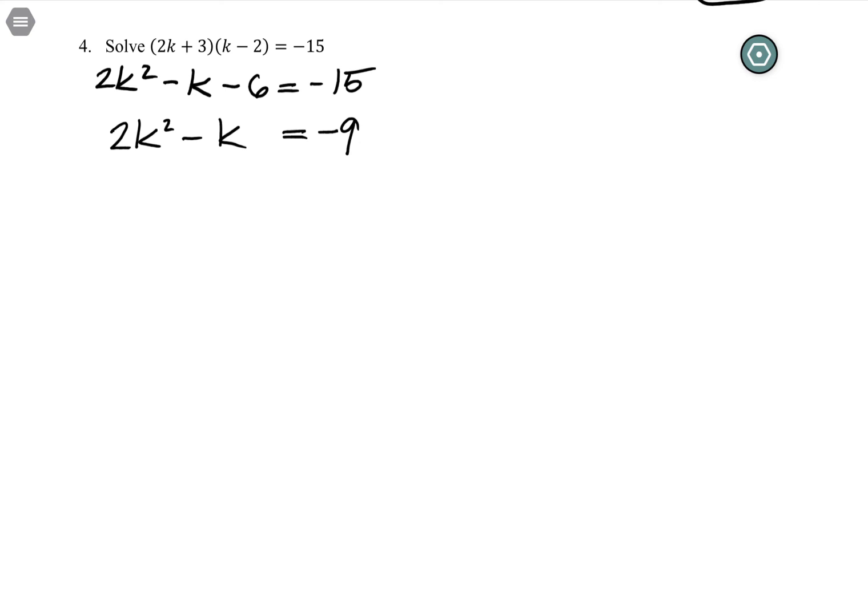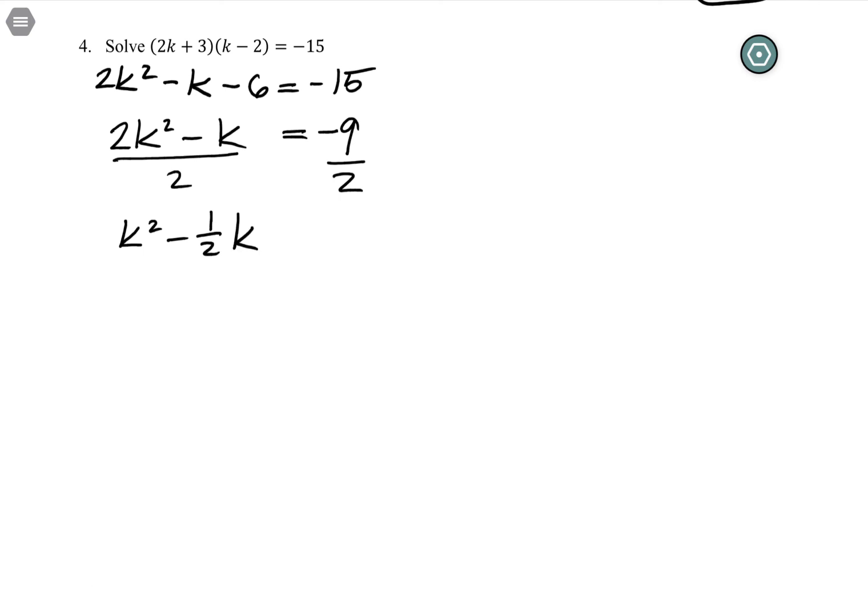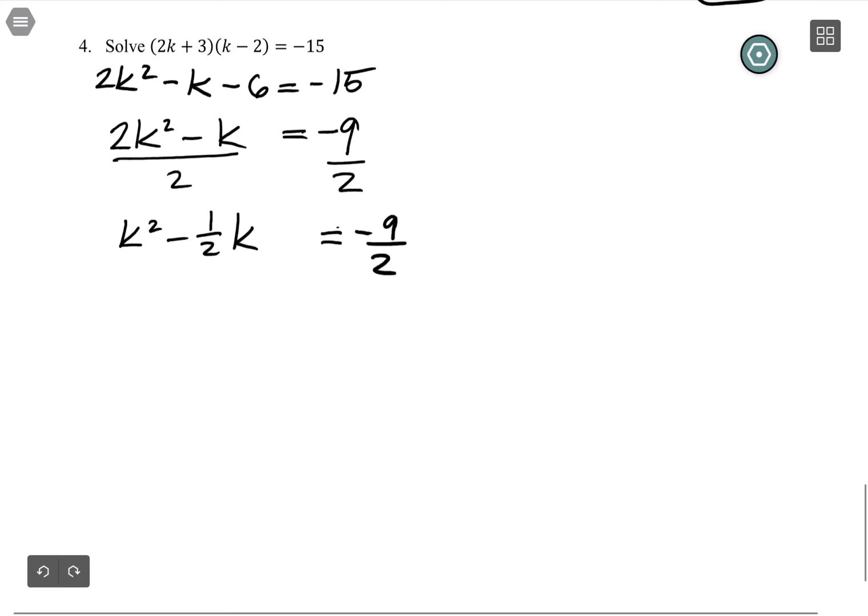Then I need to get 1 in front of the k squared, so I have to divide by 2. K squared minus 1/2 k. Remember, k divided by 2 is the same as 1/2 k. Dividing is always the same as multiplied by the reciprocal. We say that for fractions, but it's true for anything. Dividing is the same as multiplying by the reciprocal. Equals negative 9/2.